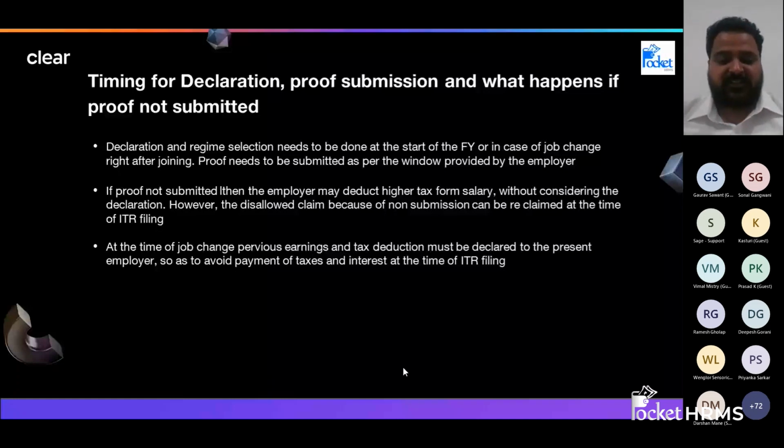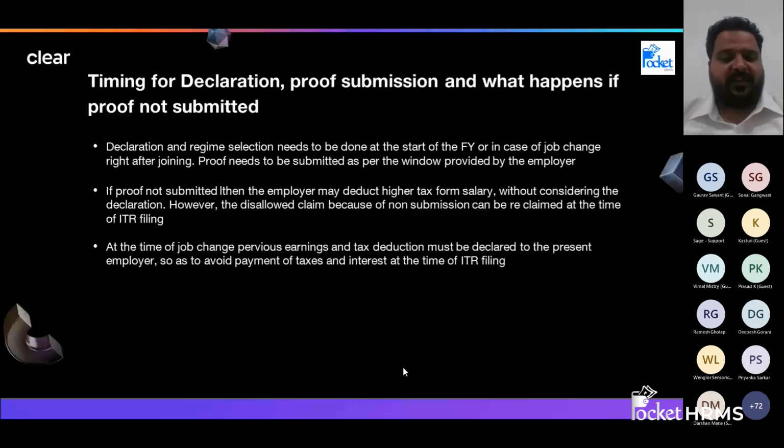Apart from that, if we discuss your home loan interest, then you get an interest certificate from the bank. Whatever amount of EMI you are paying, they'll give you an interest certificate where the breakup of principal and interest component will be mentioned, and you can submit that proof for claiming interest on home loan and the principal component. Apart from that, if you are investing in LIC or medical insurance, then you will have the premium payment receipt. You can submit that, and you can ask them to adjust that from your salary.